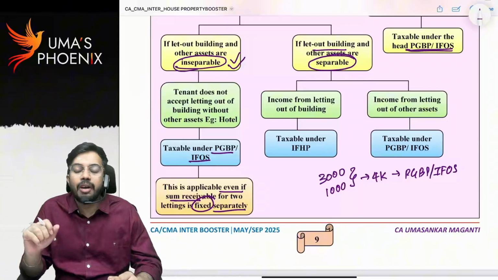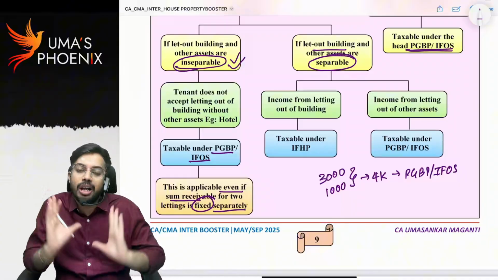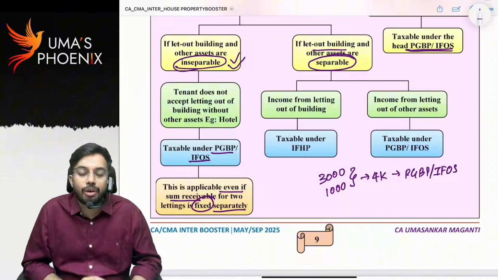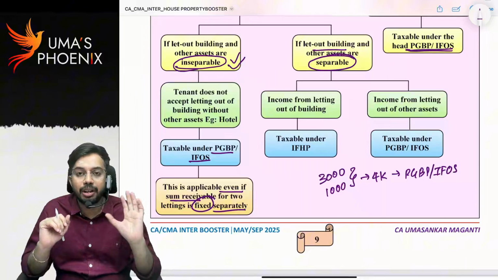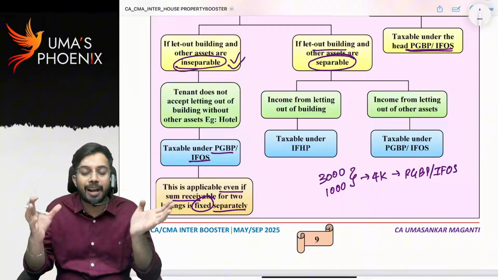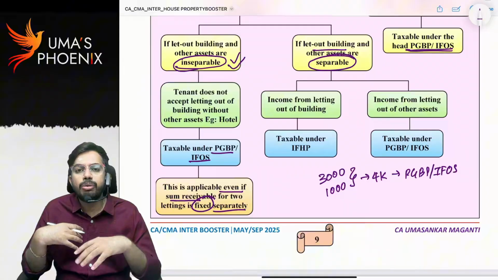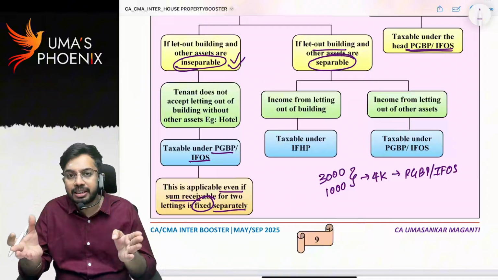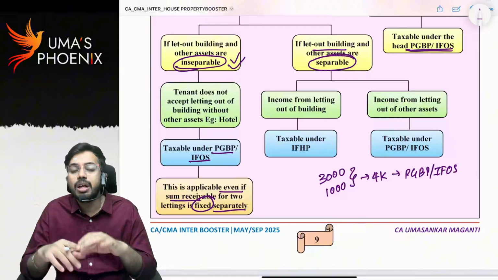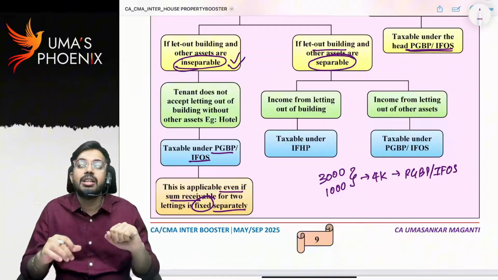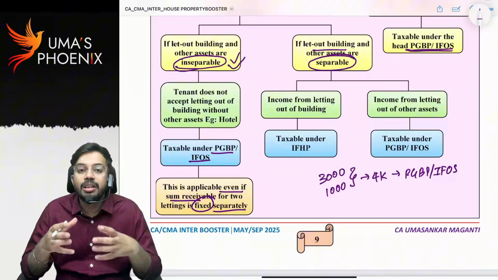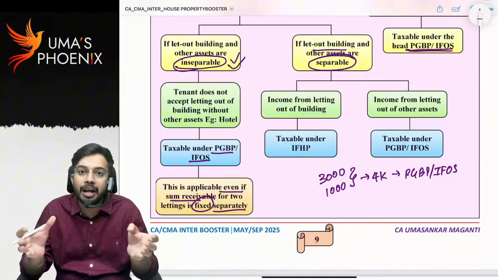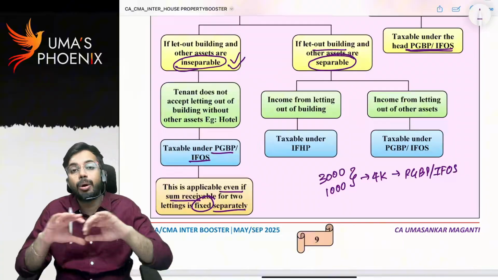In my area, I wanted to take another flat for video recording purposes. I went to that flat. The owner told me, sir, if you want only the flat, 15,000 rupees. If you also want assets, 20,000 rupees. So there are 10 flats. The owner is willing to give either only the flat or the flat with assets. Some of the customers took only the flat on rent. Some of the customers took the flat plus assets on rent. That means in this scenario, the owner is willing to offer both separately, and the customer is also willing to take both separately.